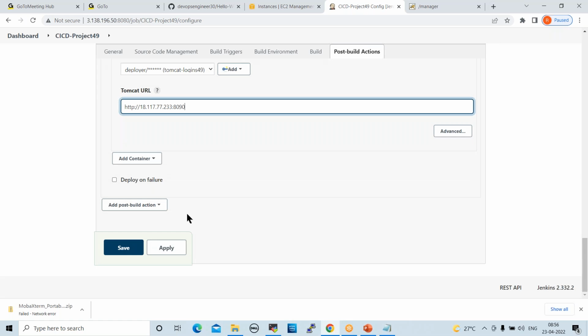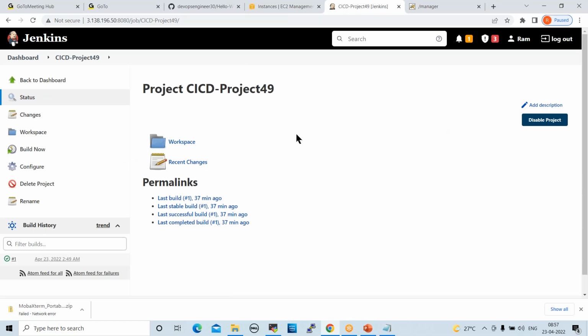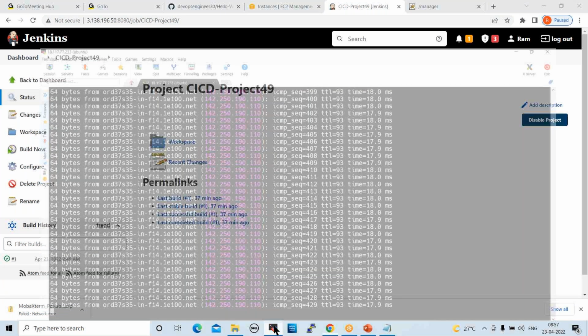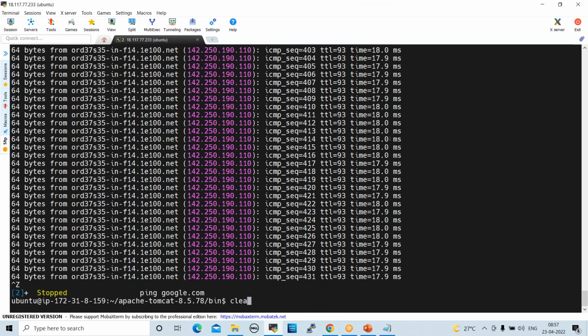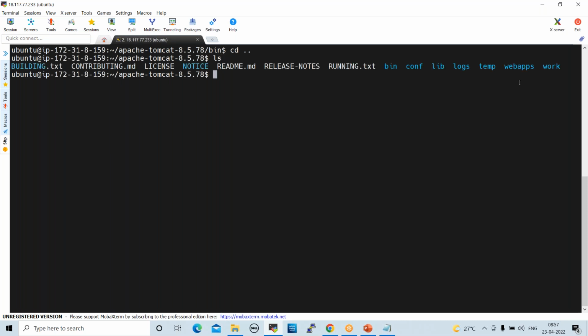Right. Now click on save. Apply, save. Right. Now this is saved. These credentials are saved. After that, next go to the Tomcat CLI. Control Z to stop this. Clear the screen. Now come out from this directory, cd .. and ls here. Here we have one folder which is webapps. Webapps folder is there, right? So go to this folder, cd webapps.